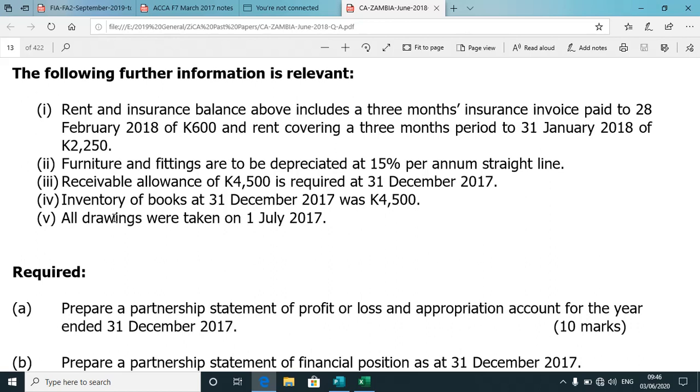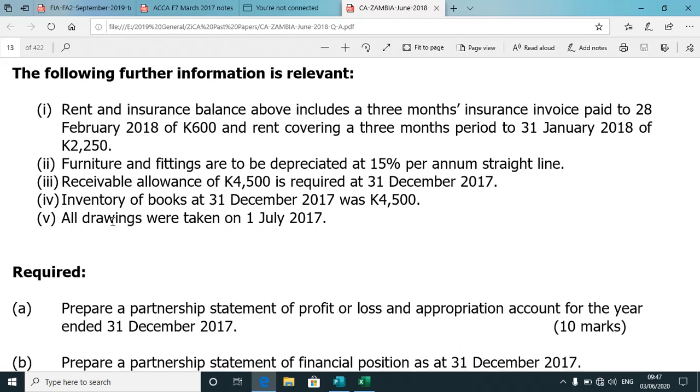Note 2 says furniture and fittings are to be depreciated at 15% per annum straight line. And of course we need to know how to deal with our straight line method of depreciation. Receivable allowance for 4-5 is required at 31st December 2017. Allowance in the first year of trading is to be treated as an expense. Inventory of books at 31st December 2017 was 4-5. Of course, that is our closing inventory. We don't have opening inventory because the business is just starting, or this is our first year of trading.